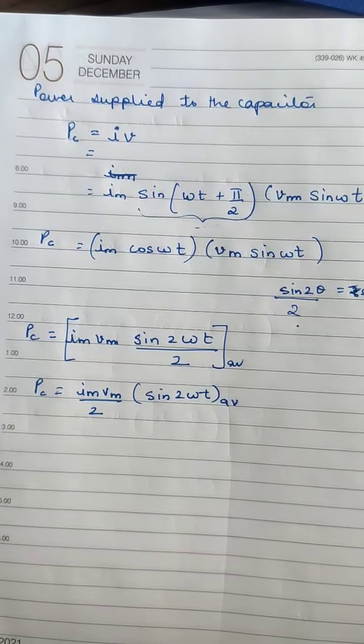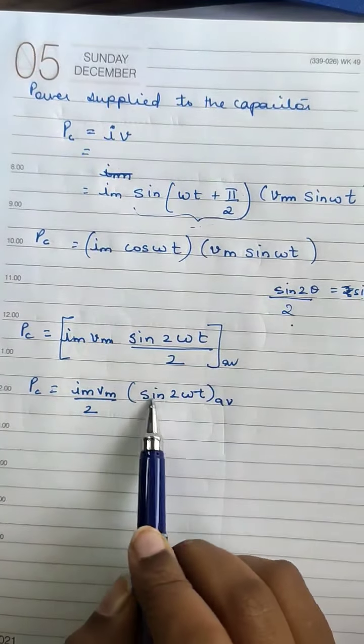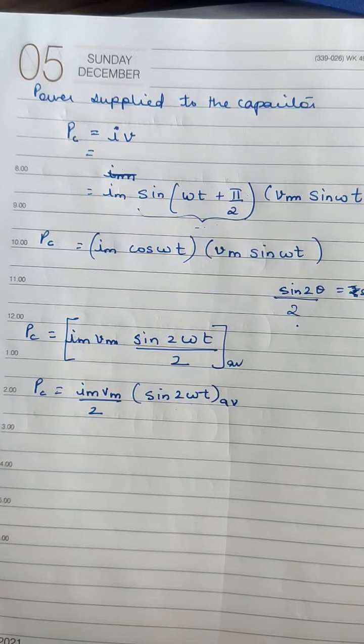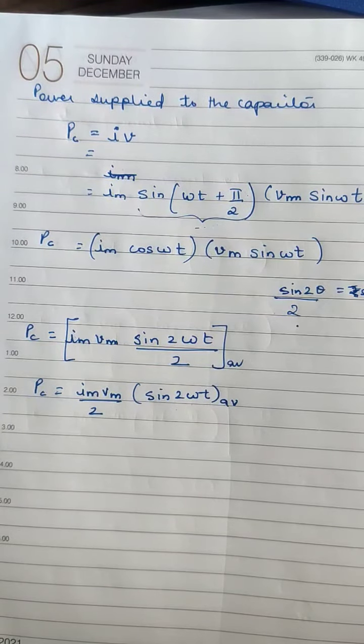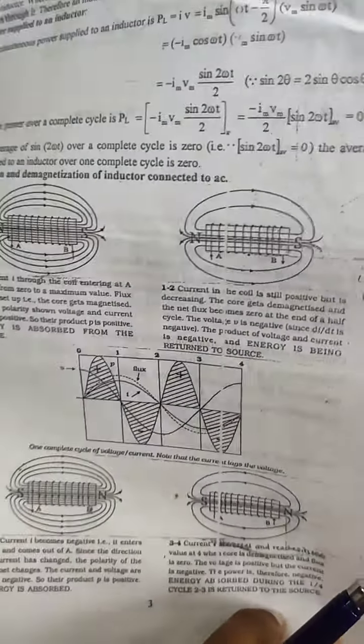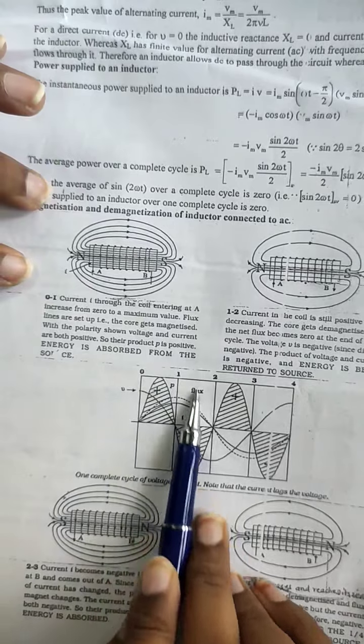Now what is happening is the average of sine 2 omega t over a complete cycle, over a full cycle, is seen to be 0. See, we have seen that with power. First it was positive, over a complete cycle from 0 to 4. Okay, wait, I will show it to you here. So the power from 0 to 4.